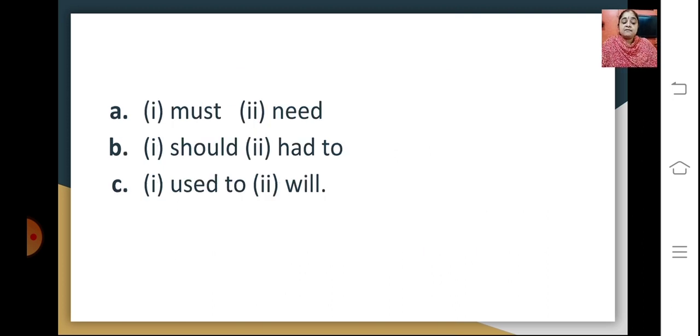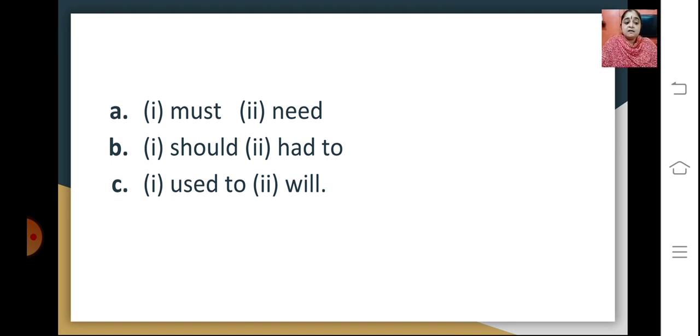So the first blank would be, we must. Must is the answer. The second one is should. We should do our duty and God will help us. These kind of questions will be asked where for individual blanks you will get options. You have to select the correct one and put in that particular answer in that particular blank, or probably click on that particular answer. So I hope you have understood what modals is.